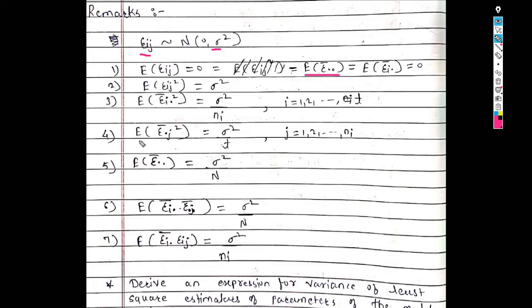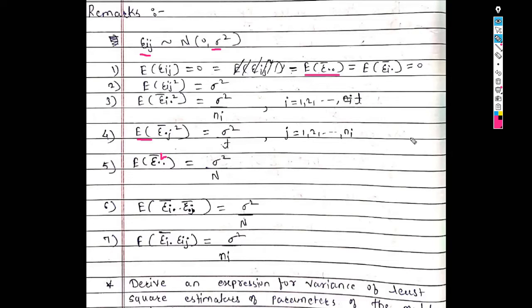t. Then the expected value of epsilon dot j bar square is sigma square upon t, where j is running from 1 to ni. Then the expected value of epsilon dot dot bar square is sigma square upon capital N. Then the expected value of epsilon i dot bar into epsilon dot dot bar is sigma square upon capital N. And the last one is the expected value of epsilon i dot bar into epsilon ij, which is sigma square upon ni.